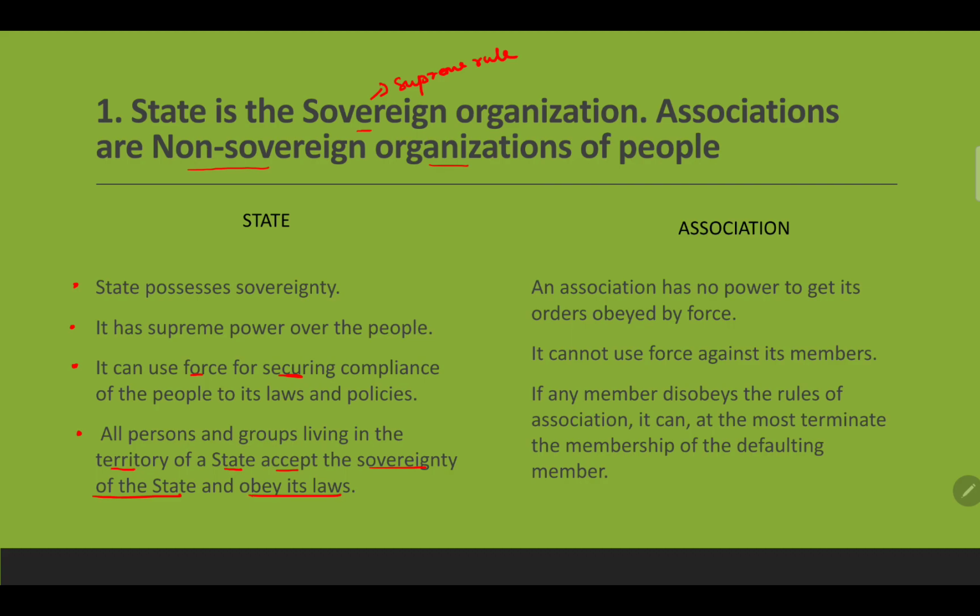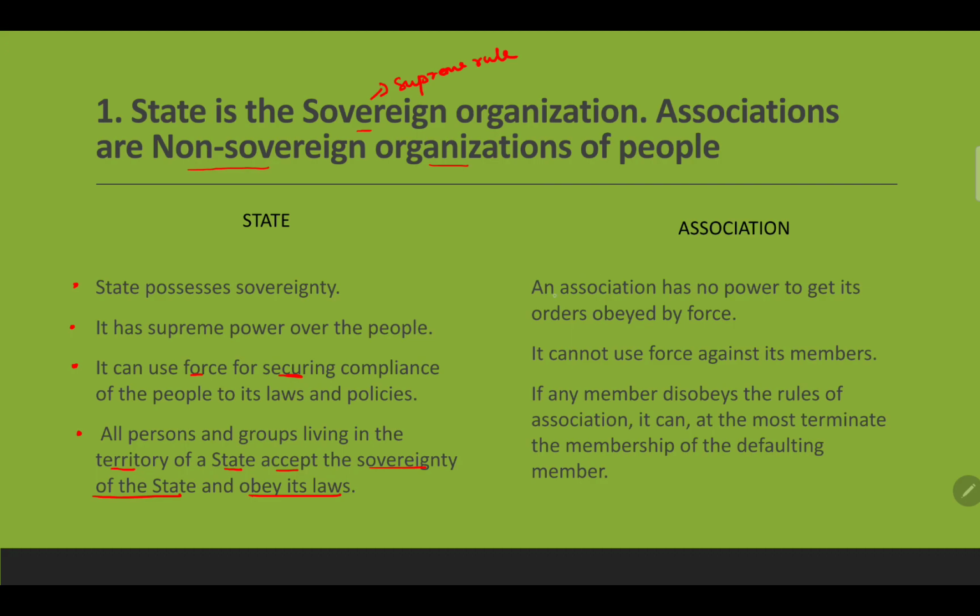So every person who is inside the territory of the state will have to accept the sovereignty of the state. Sovereignty means the supreme authority of the state, and people have to obey its law. Without obeying, the state can use the methods of punishing, of force and coercion.